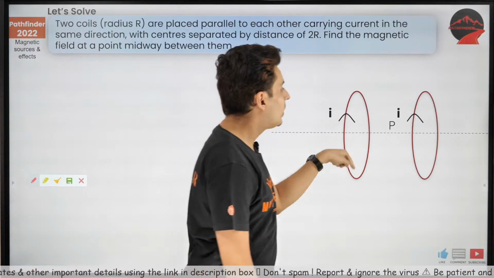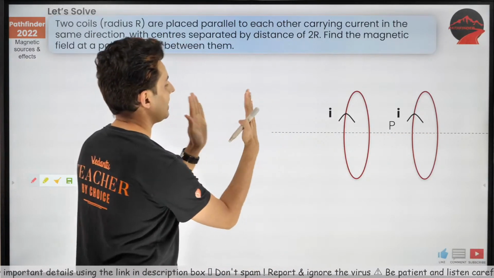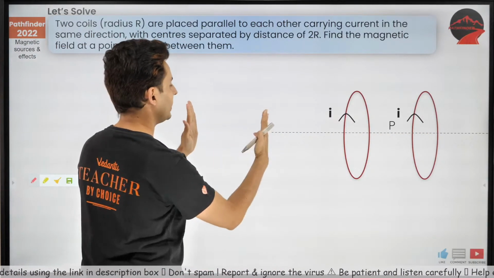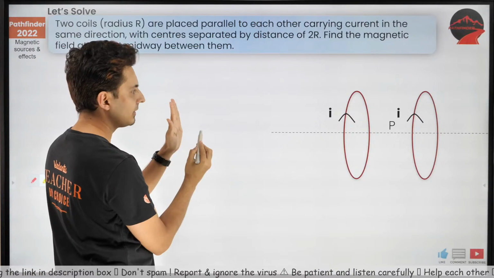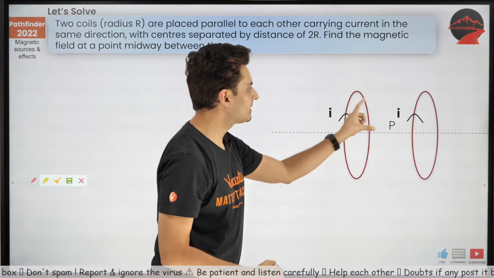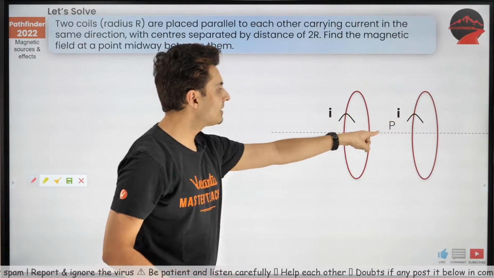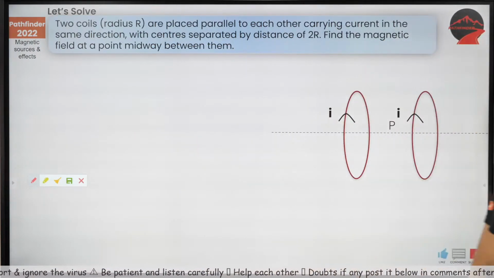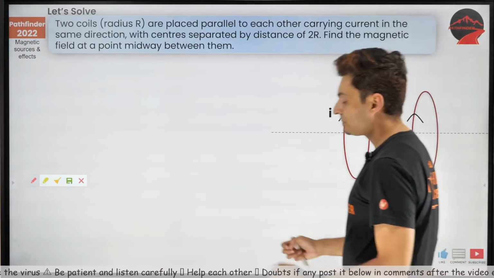Okay, there are two coils placed side by side. One coil here, one coil here. At the midpoint, what's the net magnetic field? Two coils each of radius r. What's the net magnetic field at the center? Think about it. How are we going to solve this question?